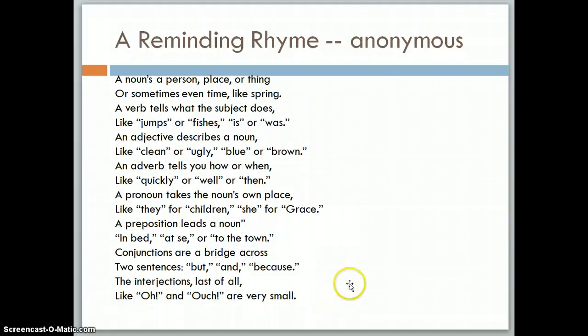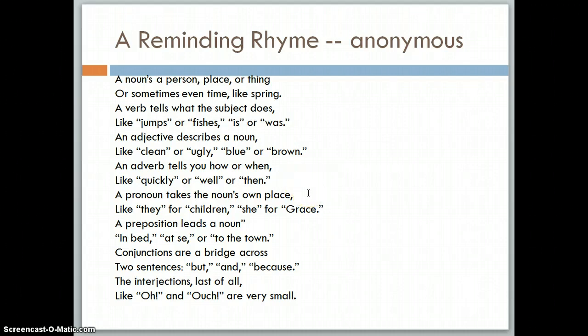So let's take a look at a fun little rhyme. This is anonymous. I don't know who the author of this rhyme is, but it can help us remember the different parts of speech. A noun's a person, place, or thing, or sometimes even time, like spring. A verb tells what the subject does, like jumps or fishes, is or was. An adjective describes a noun, like clean or ugly, blue or brown. An adverb tells you how or when, like quickly or well or then.